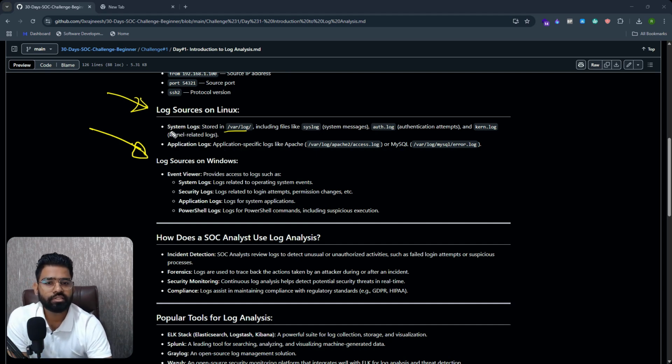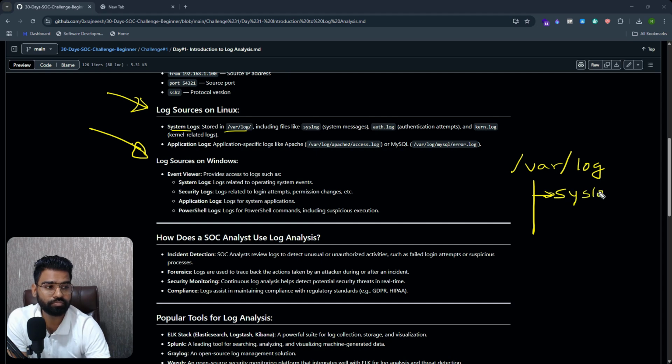Right. Now let's talk about the system related logs. On any sort of Linux machine, usually the logs are stored in /var/log. And under this directory, you will find all the logs. Maybe it's related to system logs. That will be syslog. You see this? Syslog for system messages. Any process being started, stopped, anything happening in the overall general system activity.